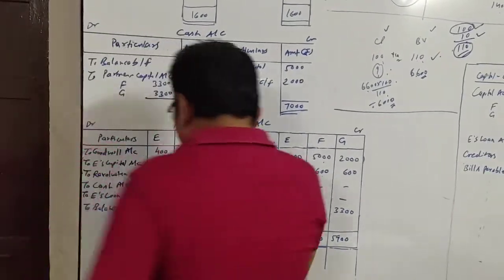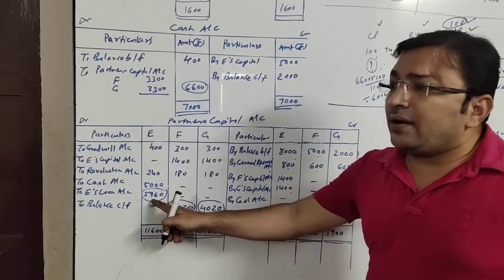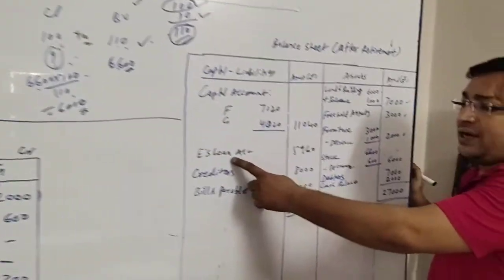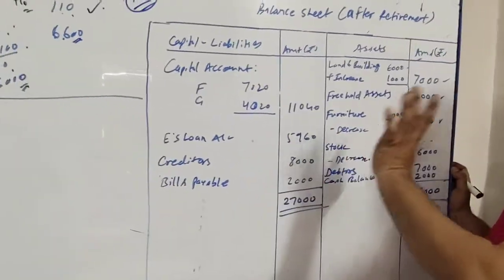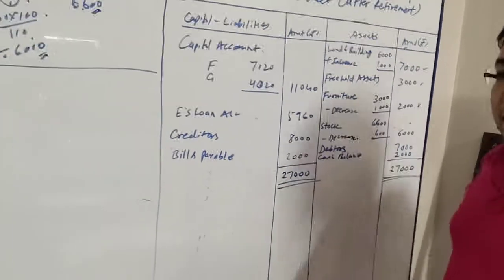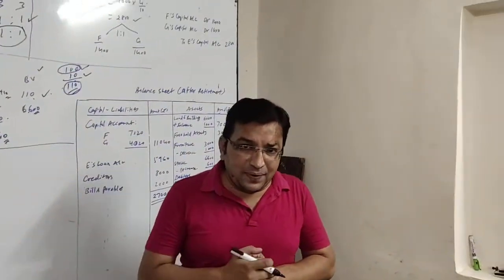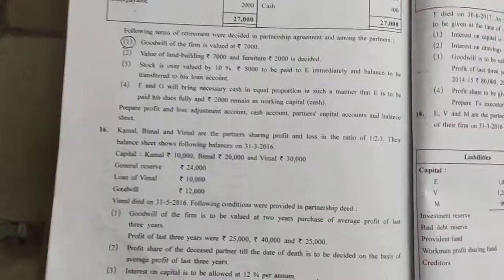Now 5,960 will be written at the liability side of the balance sheet. So here it is, E's loan account 5,960. Okay friends, now finally we will see the last adjustment and we will finish the sum.